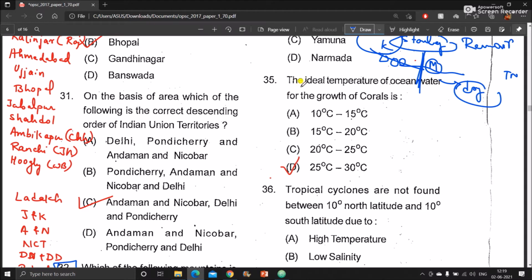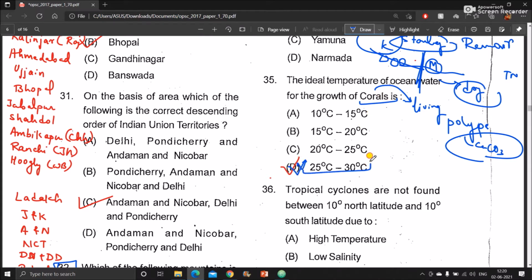The question is asking, the ideal temperature of ocean water for the growth of the corals is dash. As you know, corals are living polyps which give out calcium carbonate, and that is nothing but the corals. So for the growth of corals, there is an optimum temperature required, not very cold, not very hot. So what is the temperature? The correct answer is option D, 25 to 30 degrees Celsius.